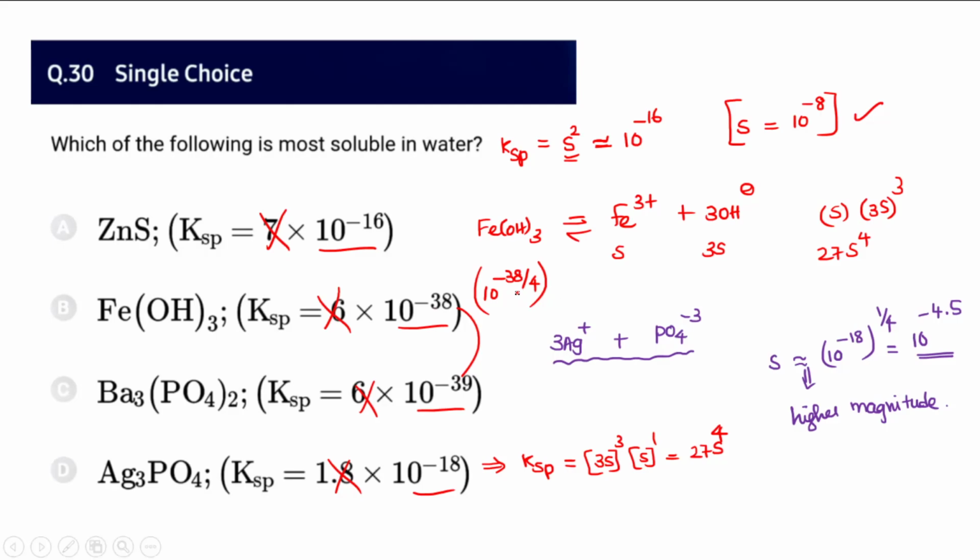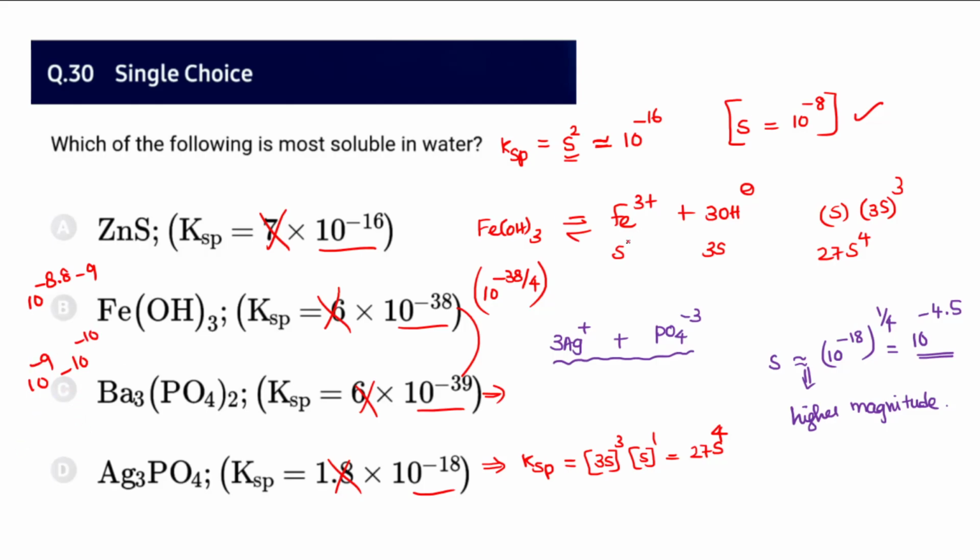If you take 10 power minus 9 around, you are going to get these values. All of these are in the range of 10 power minus 9 to 10 power minus 10.